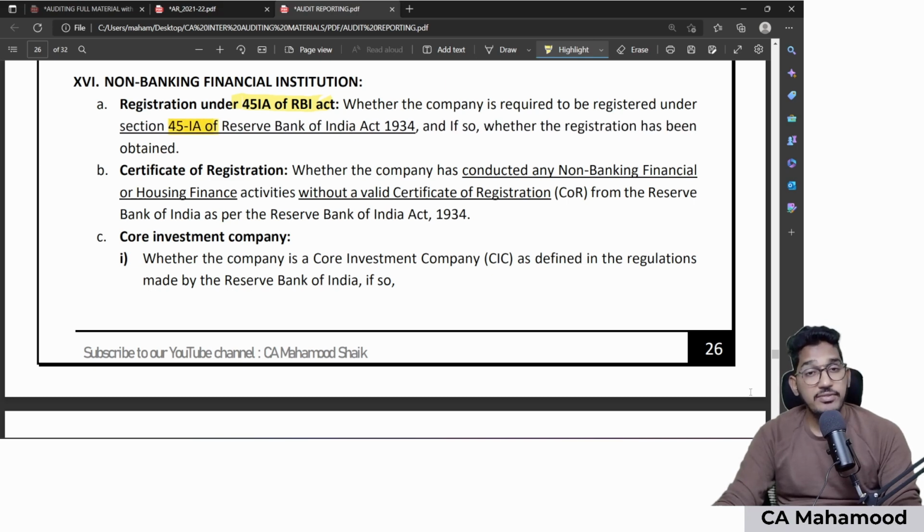If yes, whether they have obtained that necessary registration from the RBI or not. Second, whether my client company is conducting any non-banking financial activities or housing finance activities without obtaining a valid certificate of registration. That I need to check and give a comment.